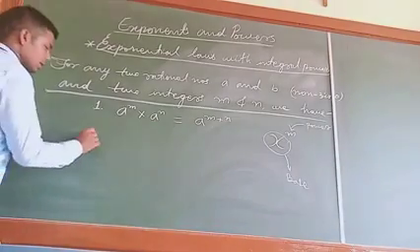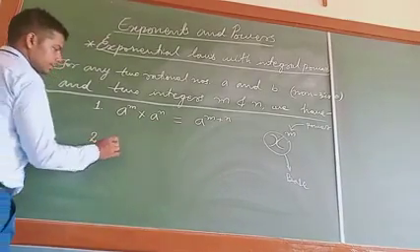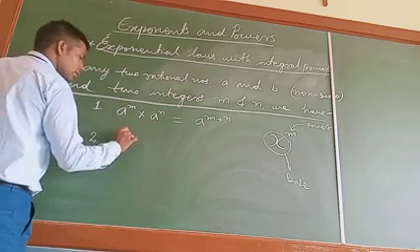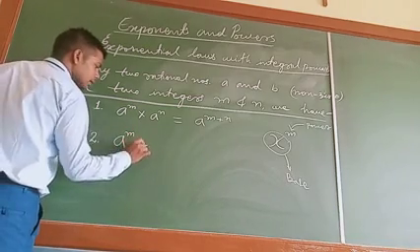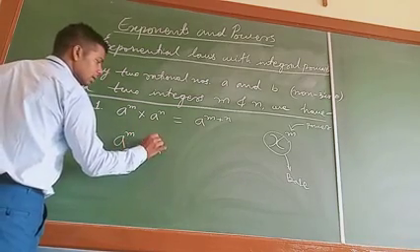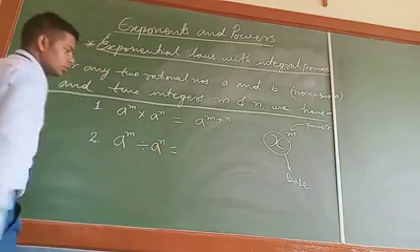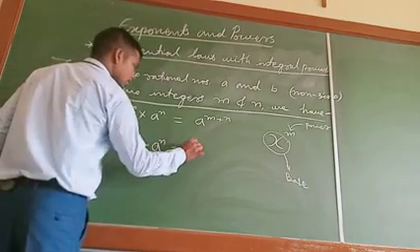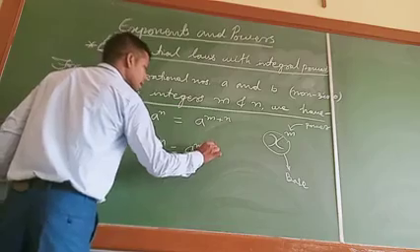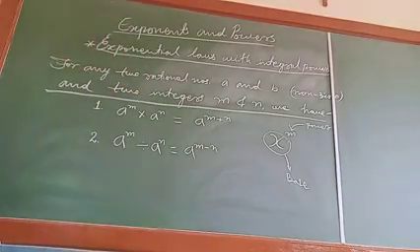So the second one is that a raised to the power m divided by a raised to the power n is equal to a raised to the power m minus n.